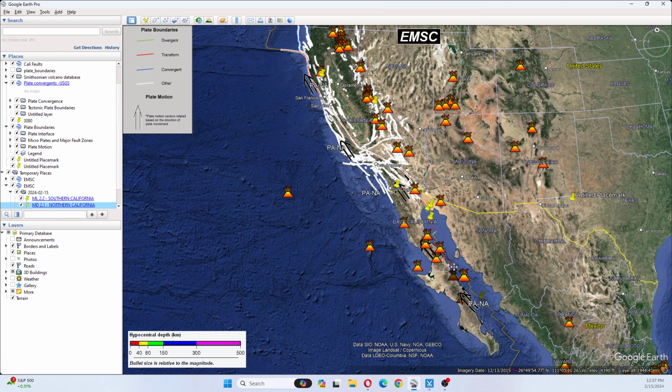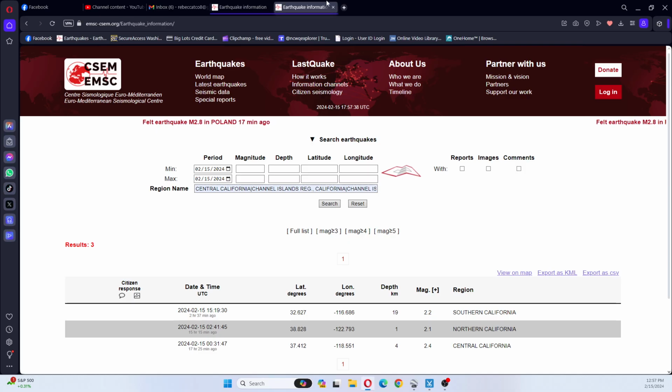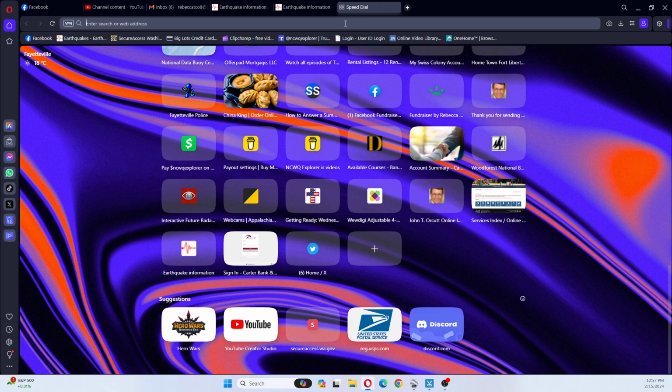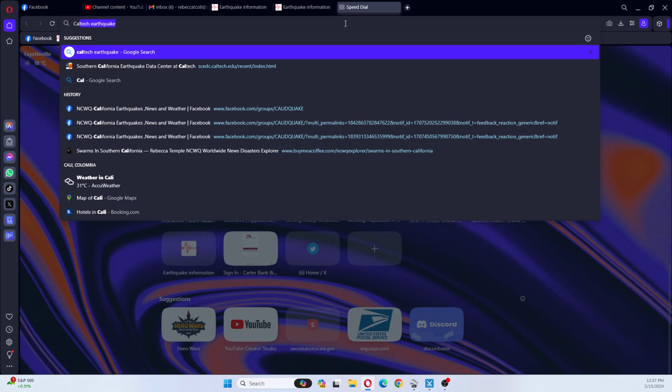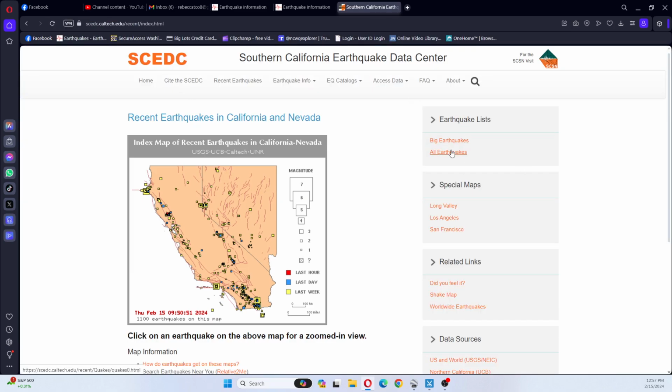But because there was a 5 here, if we look from here to here, I would expect to see another 5, perhaps. Hopefully nothing bigger than that. There may be more swarm activity. Let's take a look at Caltech. We'll see what Caltech has for data today for earthquakes that have occurred.